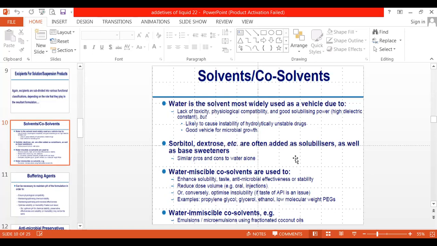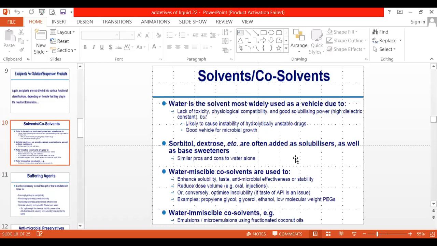Sometimes your drug is not getting soluble properly in your selected vehicle, like water. Then, to get solubilization or dissolution, we can add a co-solvent. Now what is meant by a co-solvent?